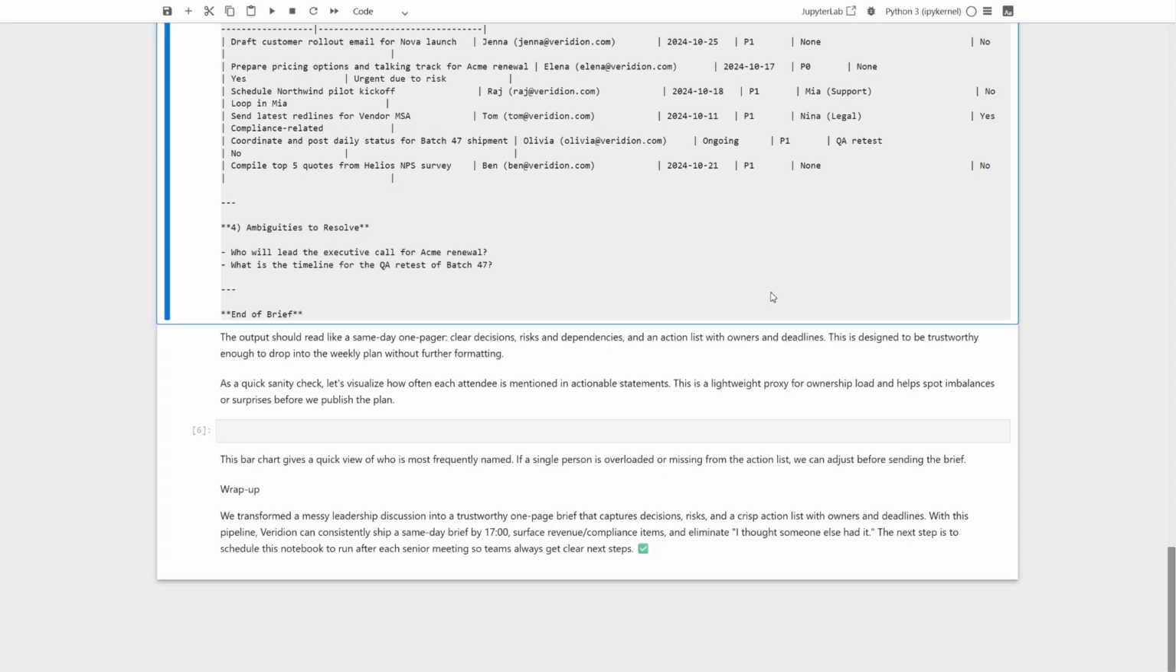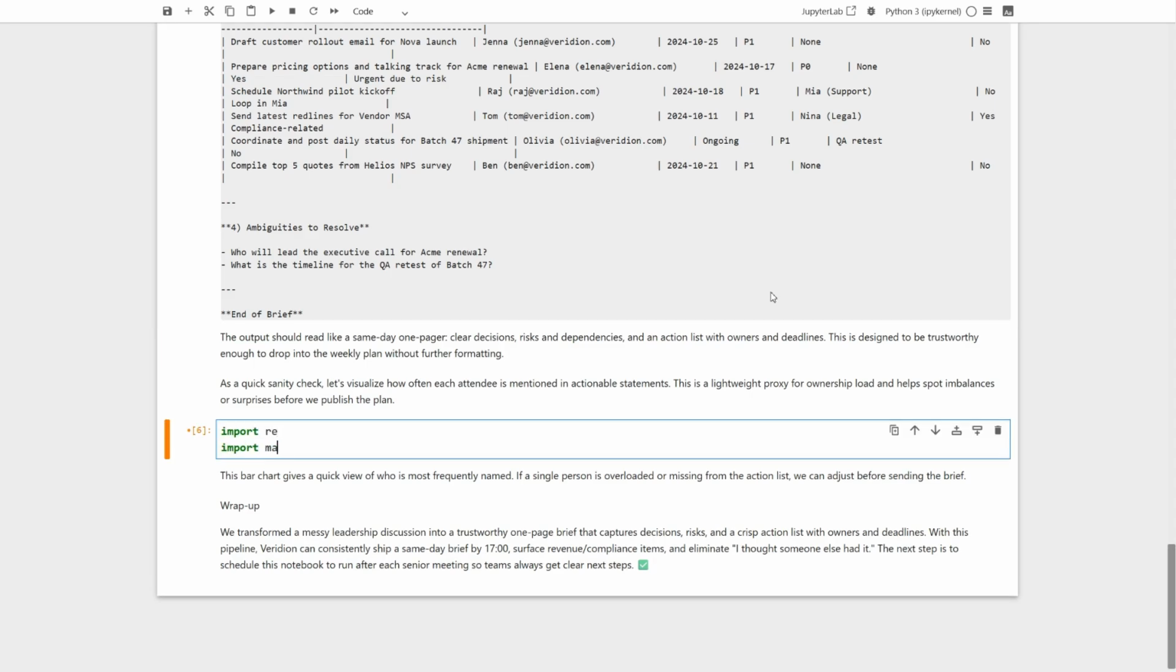Before we publish, let's sanity check workload. We'll visualize how often each attendee is mentioned in actionable language. It's a quick proxy, not a perfect measure of effort, but it's great for spotting surprises. If one person dominates, we may need to rebalance or split tasks.